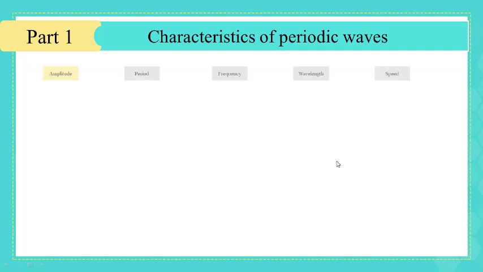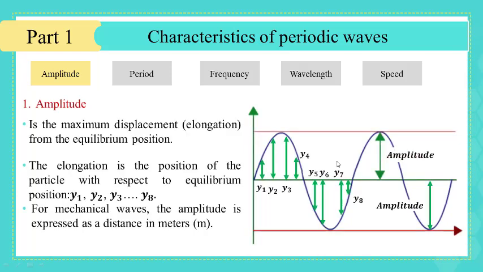There are 5 characteristics. First, the amplitude. The amplitude is the maximum displacement or elongation from the equilibrium position. What is the difference between the elongation and the amplitude? The elongation is defined by the position of the particle with respect to the equilibrium position, for example, y1 or y2 or y5 or y8. The elongation may be positive or negative, whereas the amplitude is always positive. For mechanical waves, the amplitude is expressed in meters.